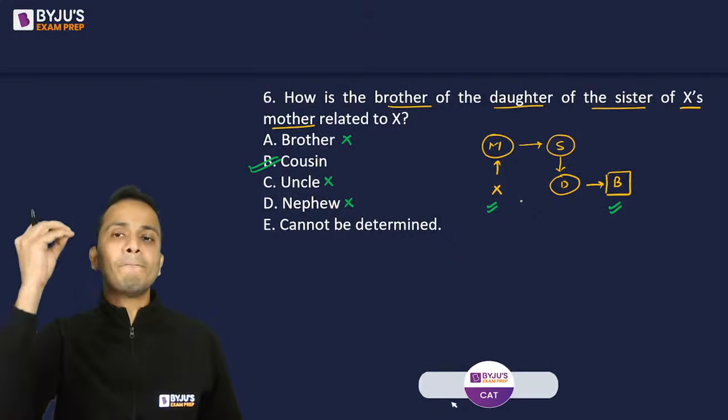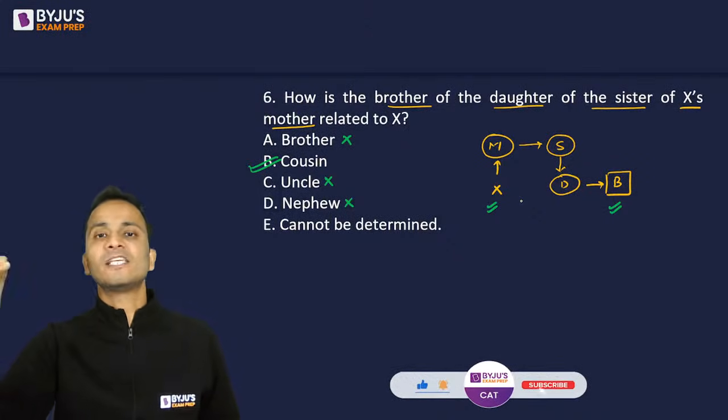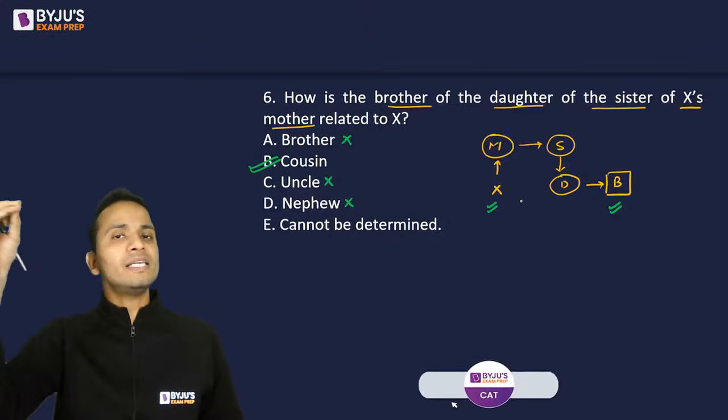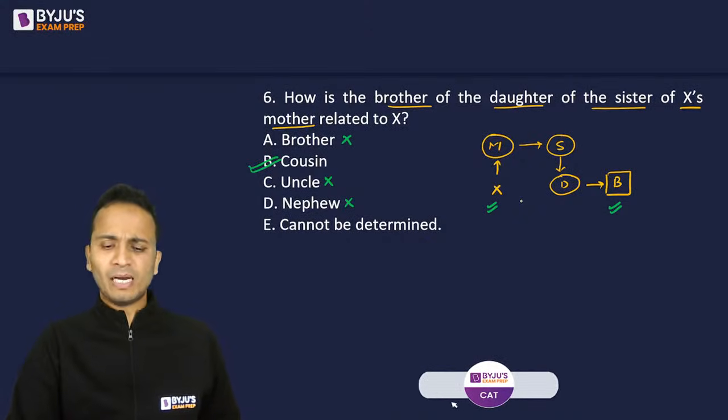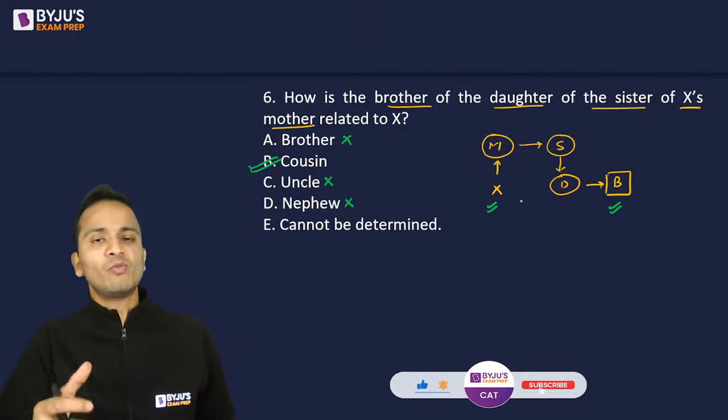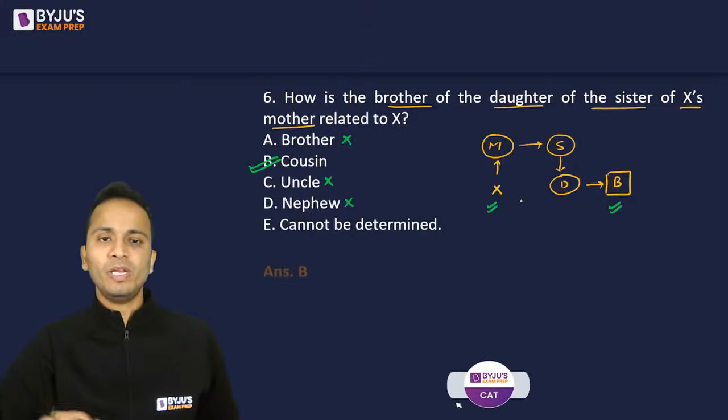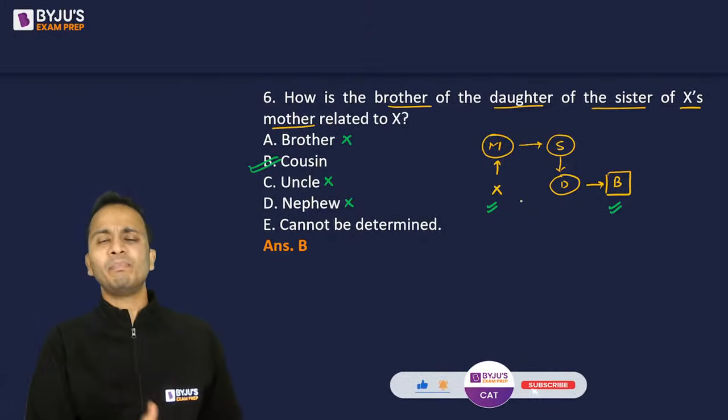So X is mother's sister's son. X की mother की sister का son. That means हिंदी में मासी बोलते हैं उसे. So मासी का बेटा. Yes. So it will be a cousin. So the correct answer will be option B. And that was a very simple question.